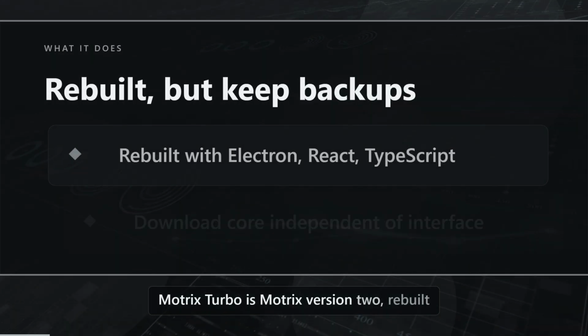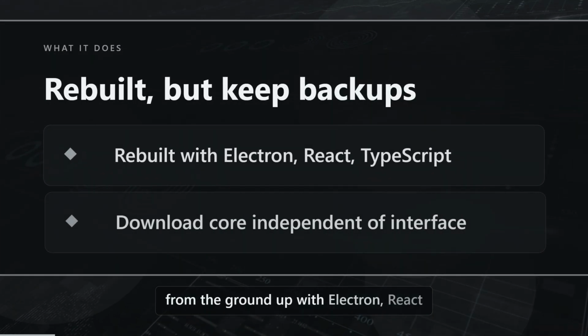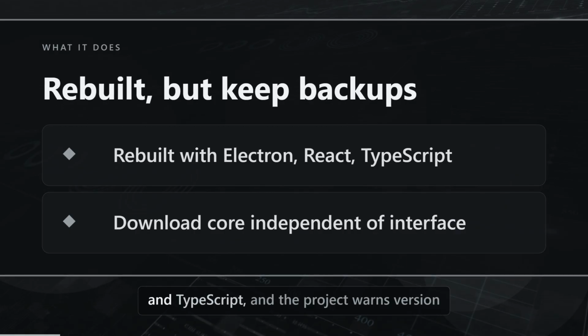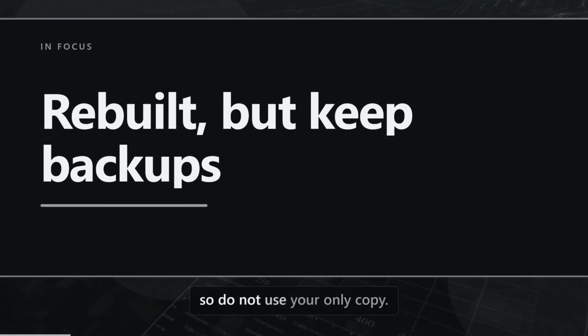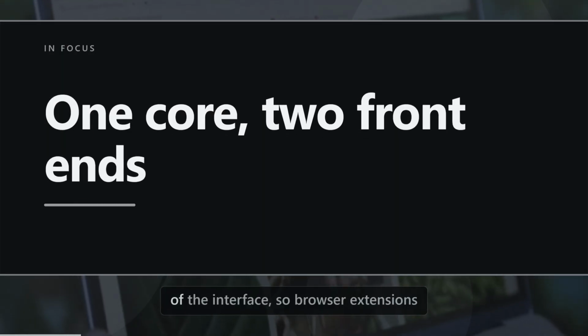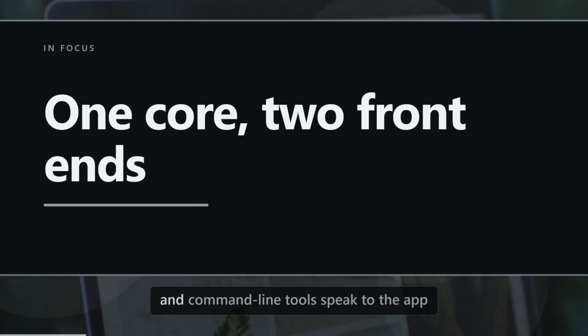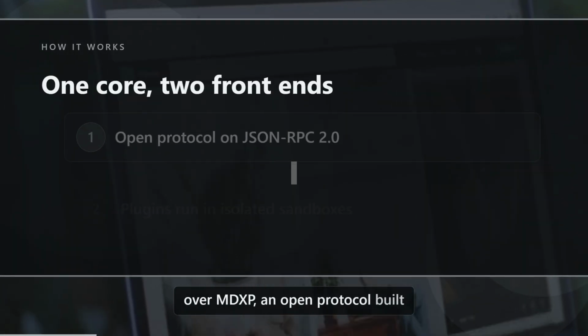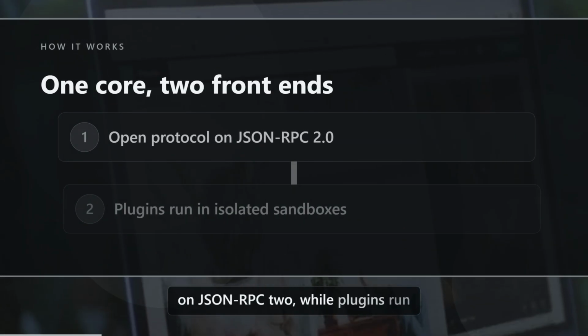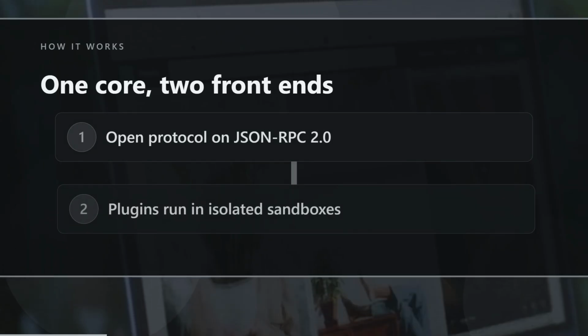MoneyPrinterTurbo is Motrix version 2, rebuilt from the ground up with Electron, React and TypeScript, and the project warns version 1 data has not yet been validated, so do not use your only copy. Motrix keeps its download core independent of the interface, so browser extensions and command line tools speak to the app over MDXP, an open protocol built on JSON RPC2, while plugins run in isolated sandboxes.